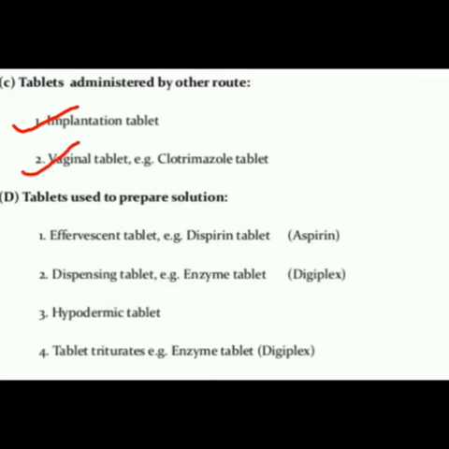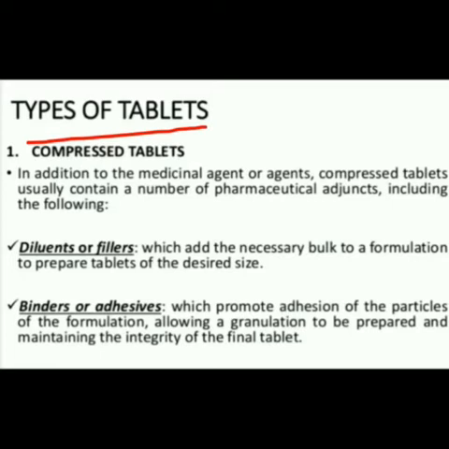The last group is tablets used to prepare solutions. The first one is the effervescent tablet, the next one is the dispensing tablet, the third one is the hypodermic tablet, and the last one is the tablet triturate. So this is the broad classification of tablets. Now we will see each tablet in the broad classification one by one. The first one is the compressed tablet, which are conventional tablets.